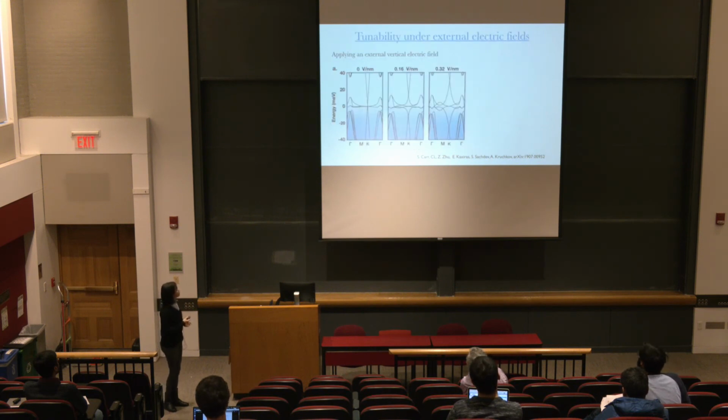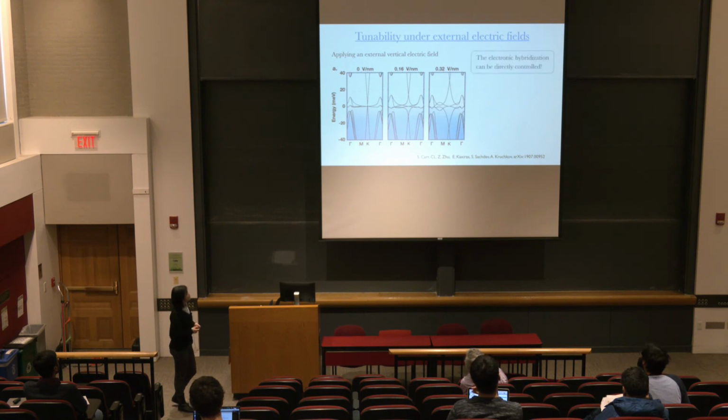Okay, the last thing I want to talk about is the tunability under external electric fields. We can see if we apply an external electric field to the system, then the Dirac cone will split into 2 Dirac cones, one above and one below the flat band. And also the flat band will have a parabolic touching at the K point. So that means this electronic hybridization between the flat band and Dirac cones can be directly tuned by this external field.